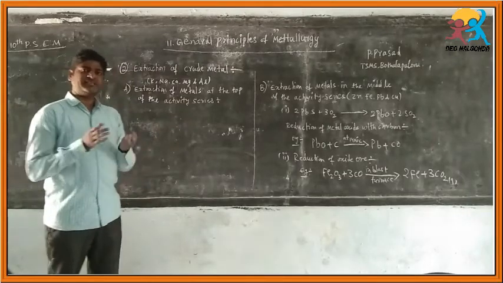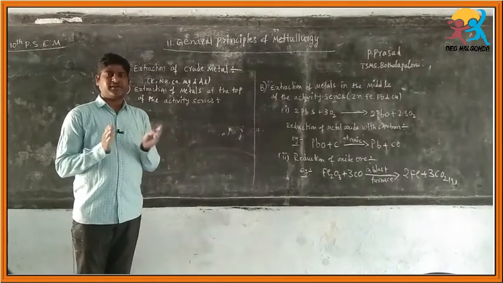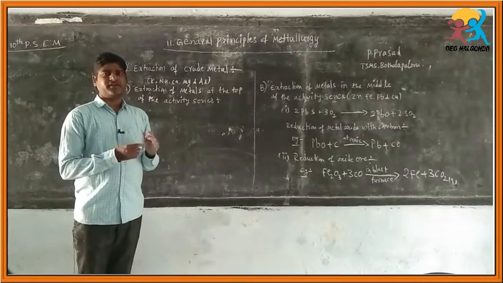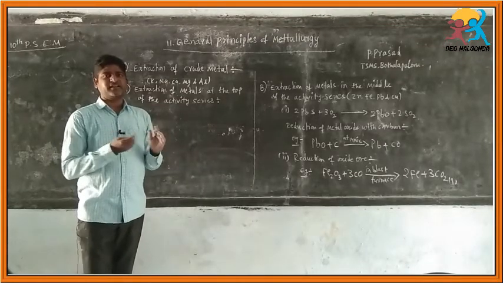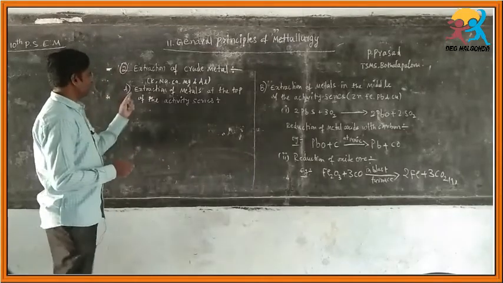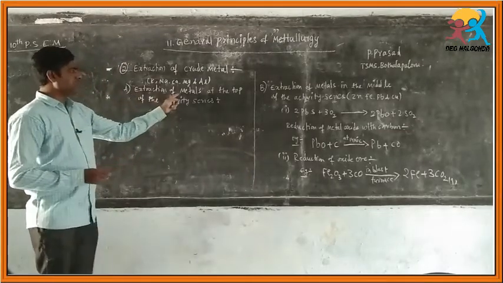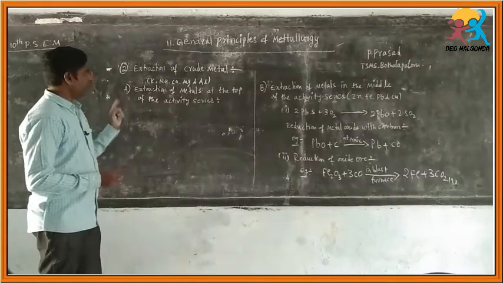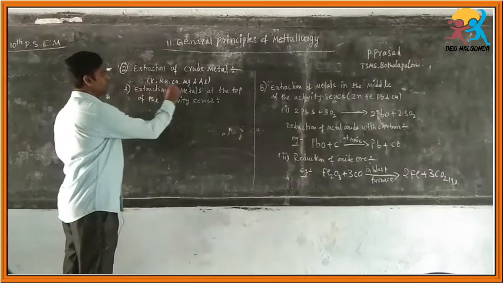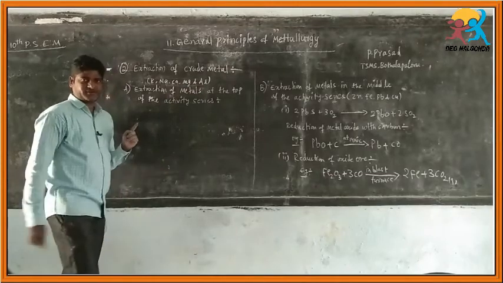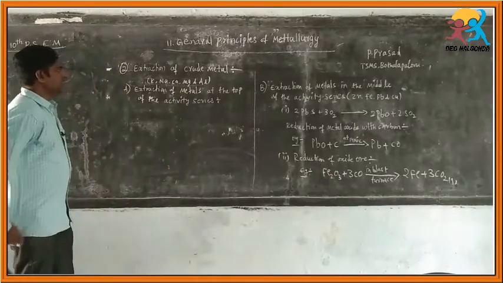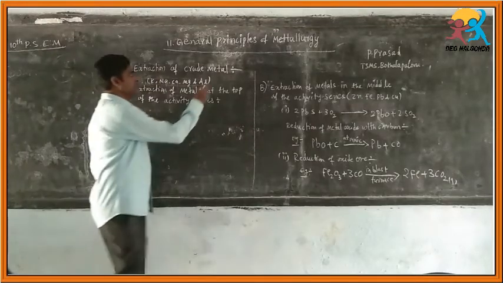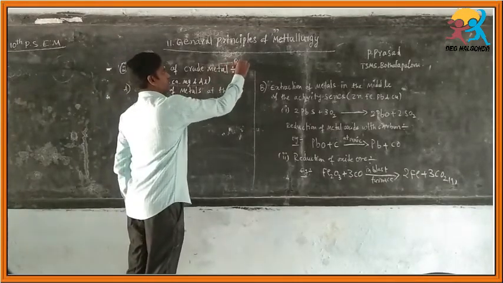For each classification of metals we have a separate method to extract the crude metal. The first one is extraction of metals at the top of the activity series: potassium, sodium, calcium, magnesium and aluminum. Generally, extraction of crude metal here uses reduction.